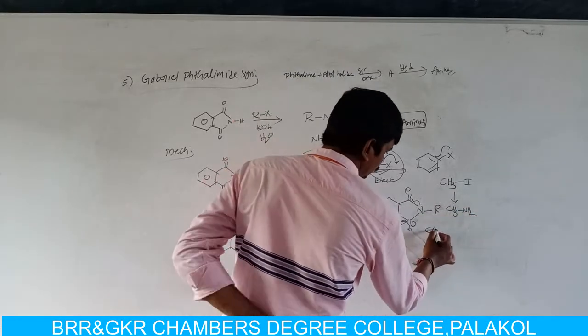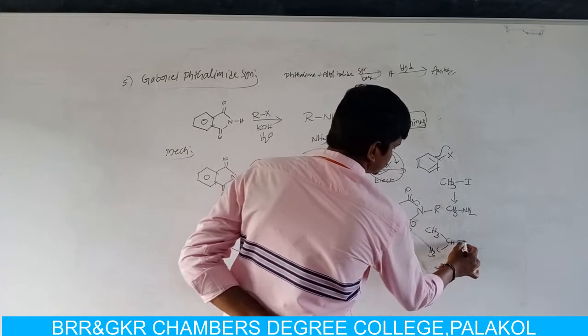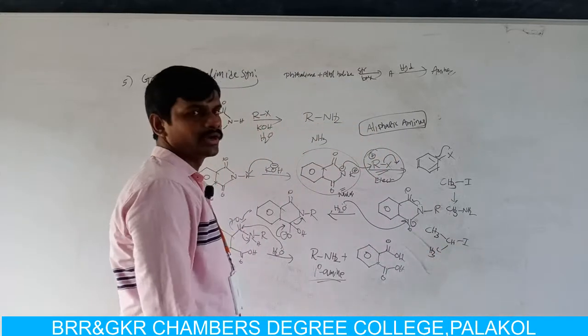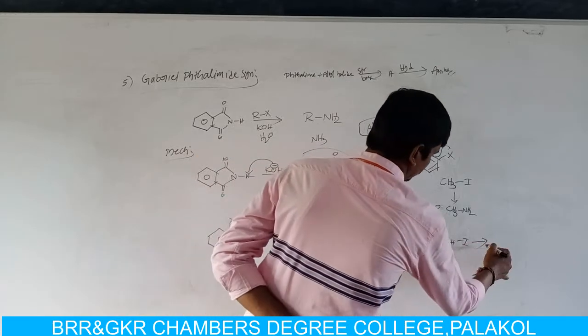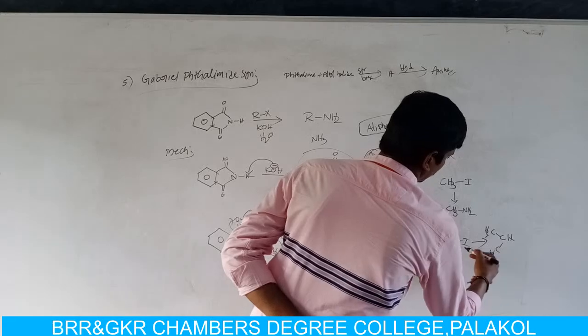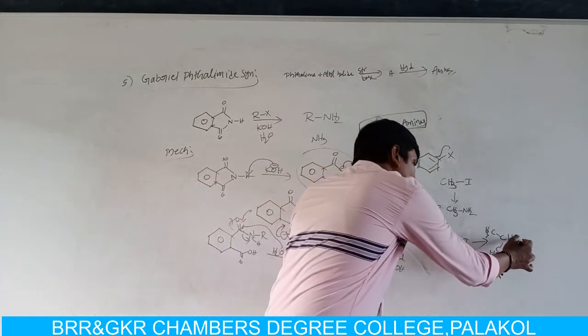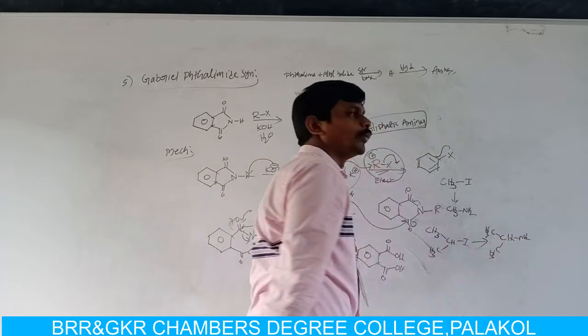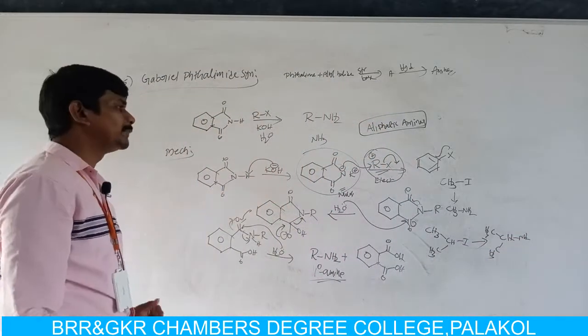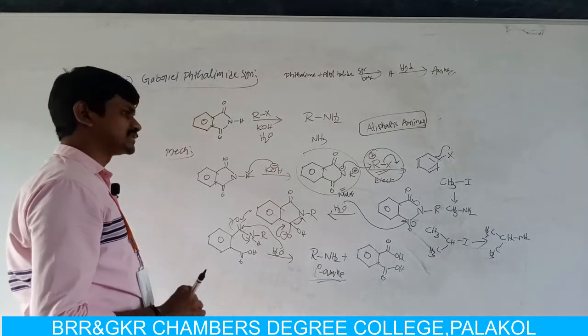If in place of alkyl halide we take 2-iodopropane, then we can get 2-aminopropane. So by using Gabriel-Phthalimide synthesis, we can prepare only aliphatic amines.